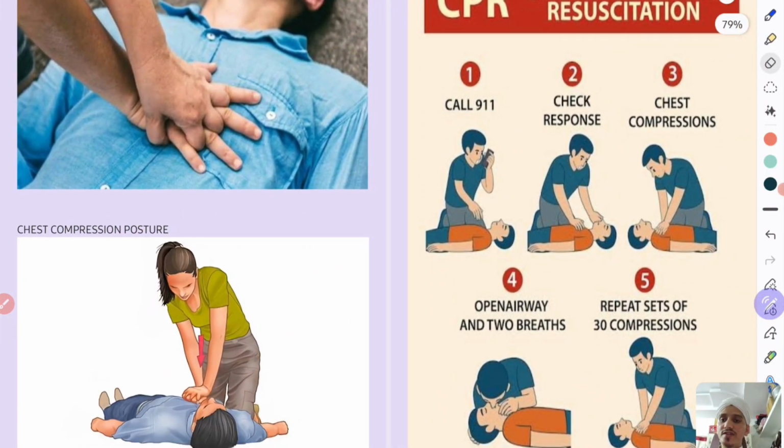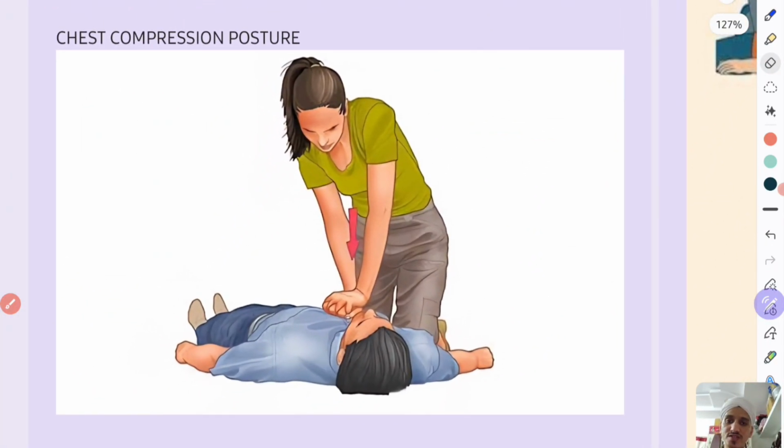Now how will you perform the CPR? See the posture here. One minute. First you see this posture.